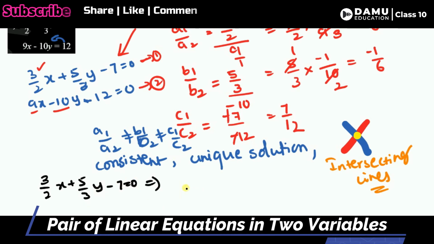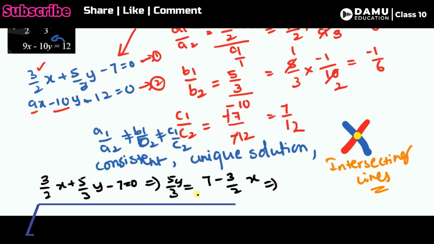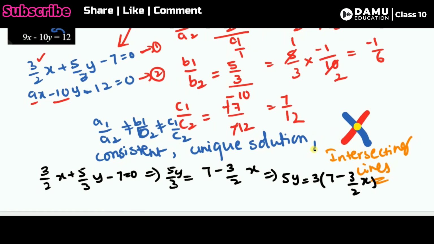So we have to find y. So let's take this one: 5/3 y equal to 7 minus 3/2 x. Then let's take the LCM. 5/3 means we convert this to the right side, then 5y will be equal to 3 into 7 minus 3/2 x.